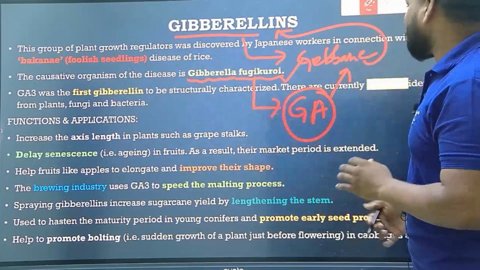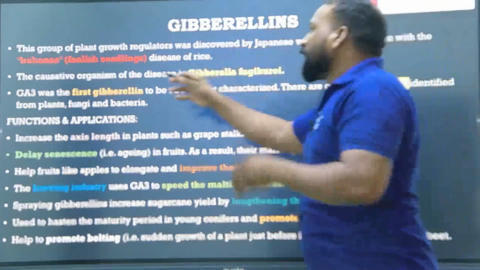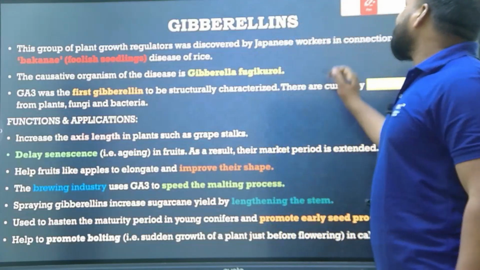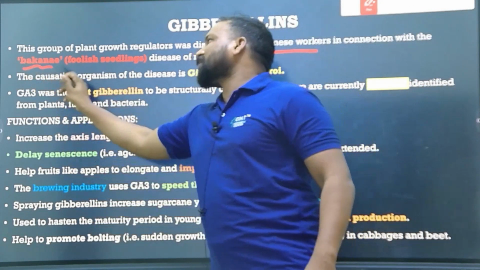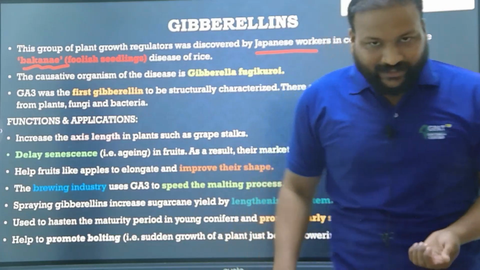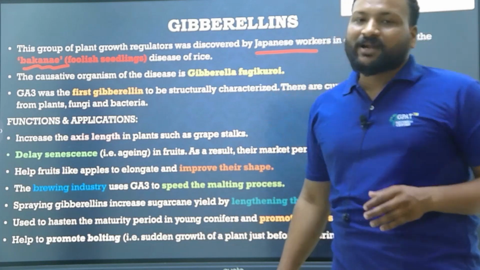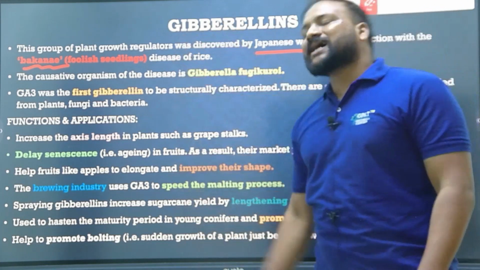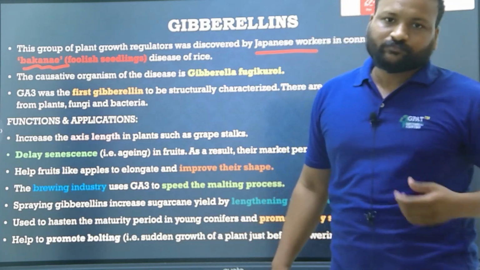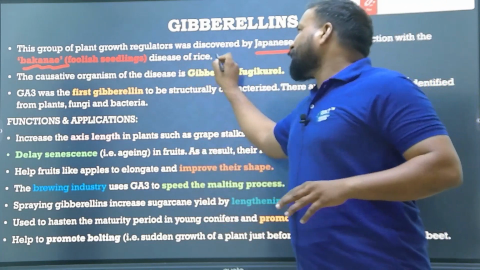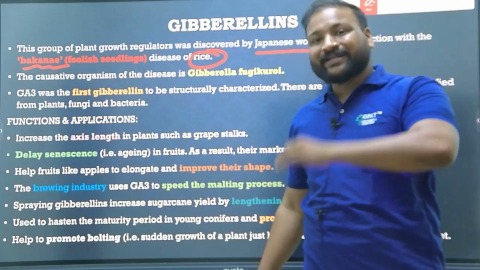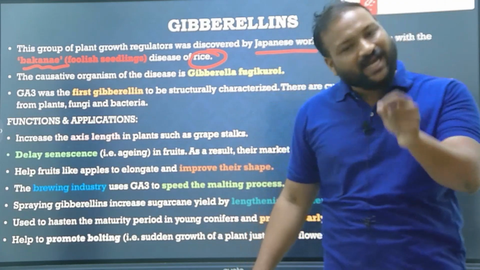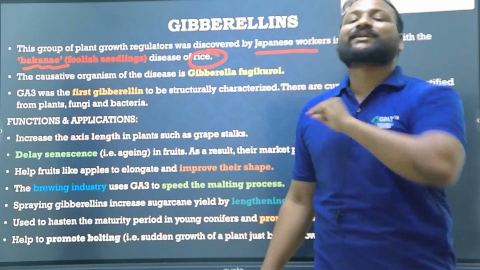Clear? Yes. And let us see. This group of plant growth regulators was discovered by Japanese workers in connection with the bakanae disease. Actually, they found this accidentally, in the foolish seedlings. Especially when they were investigating the rice plant, they discovered one disease called bakanae disease, that is nothing but foolish seedlings.